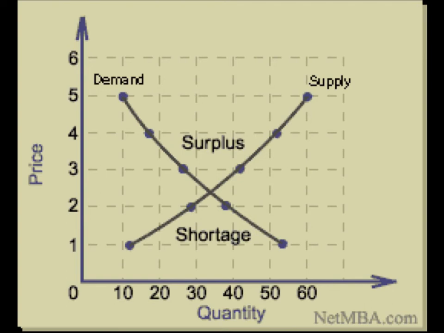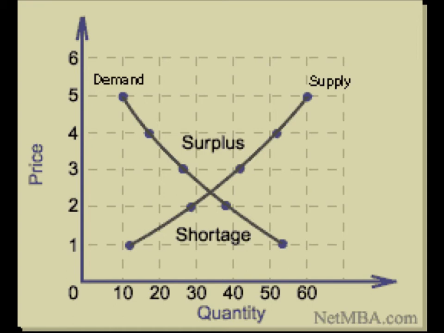So supply works in the opposite direction. It's always going to be upward sloping. So if they can produce 60 and get $5 for it, they're going to produce more. But there's a balance, right? People are not going to pay $500 for a hamburger. They only want to pay, let's say, $3. So the market is going to come out with what's called equilibrium, and that's where the two things cross.